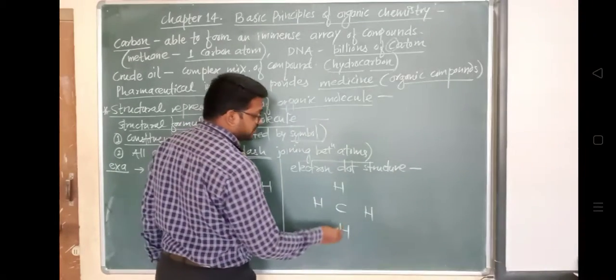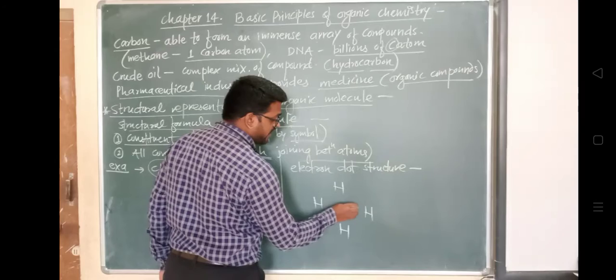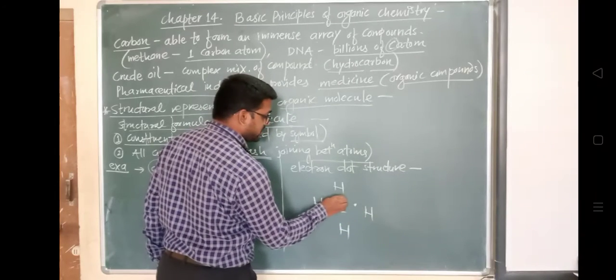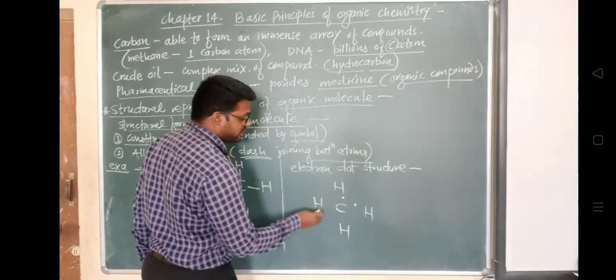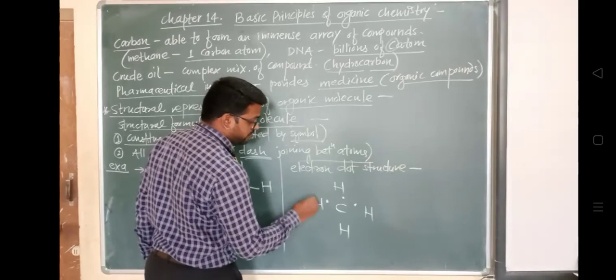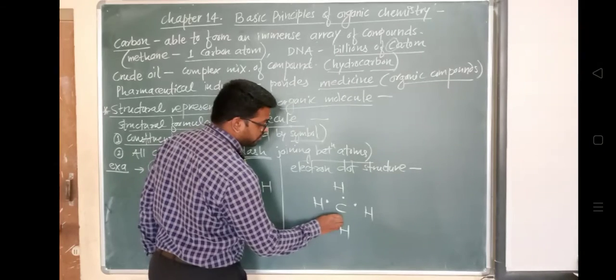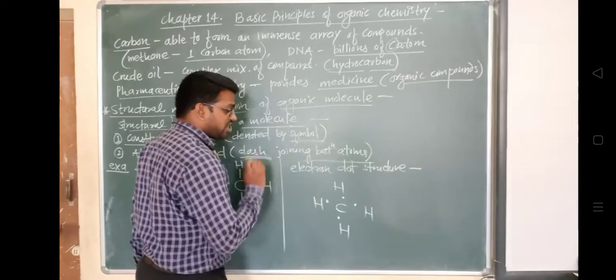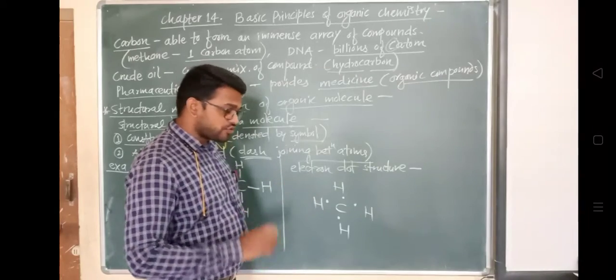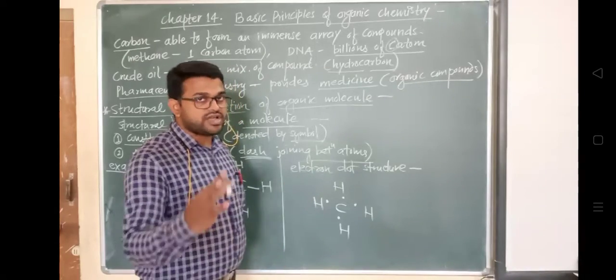We know that this hydrogen atom has one valence electron. The second hydrogen atom has one valence electron, another hydrogen atom has one valence electron, and this is the valence electron for the hydrogen. Now carbon has 4 valence electrons.